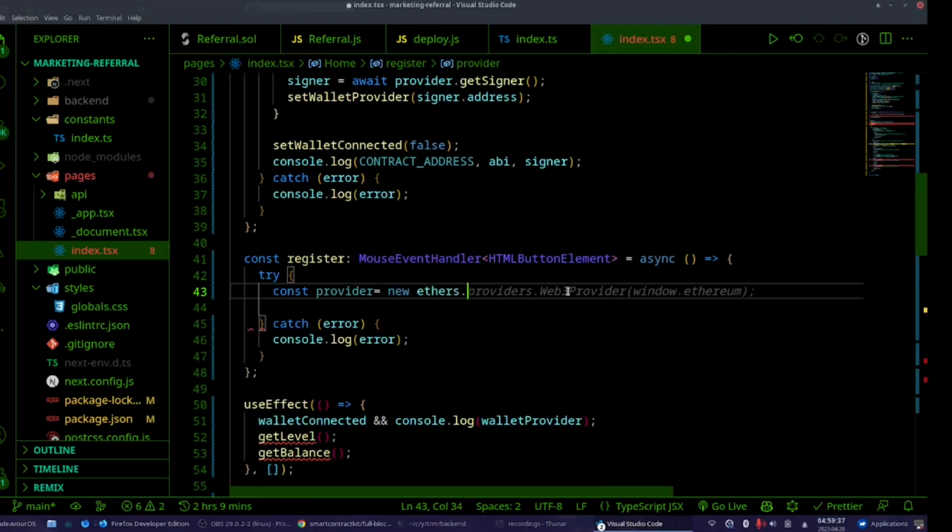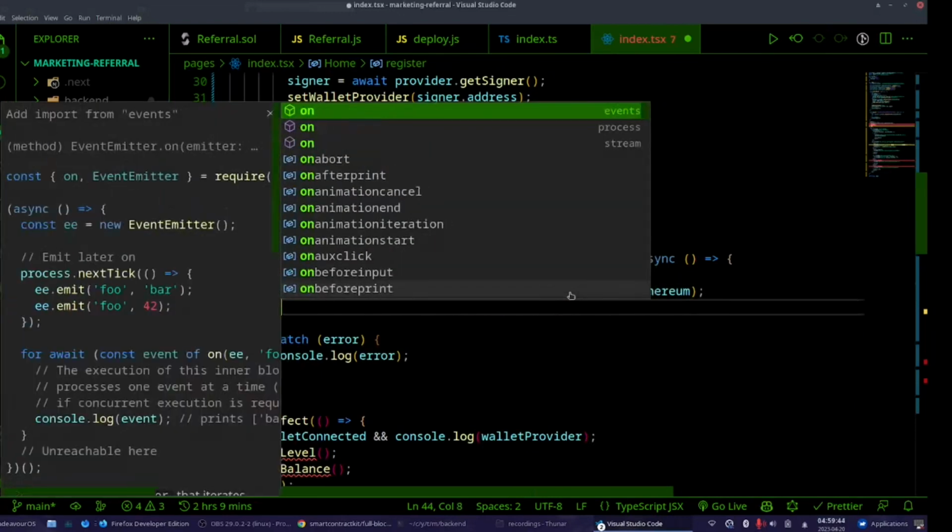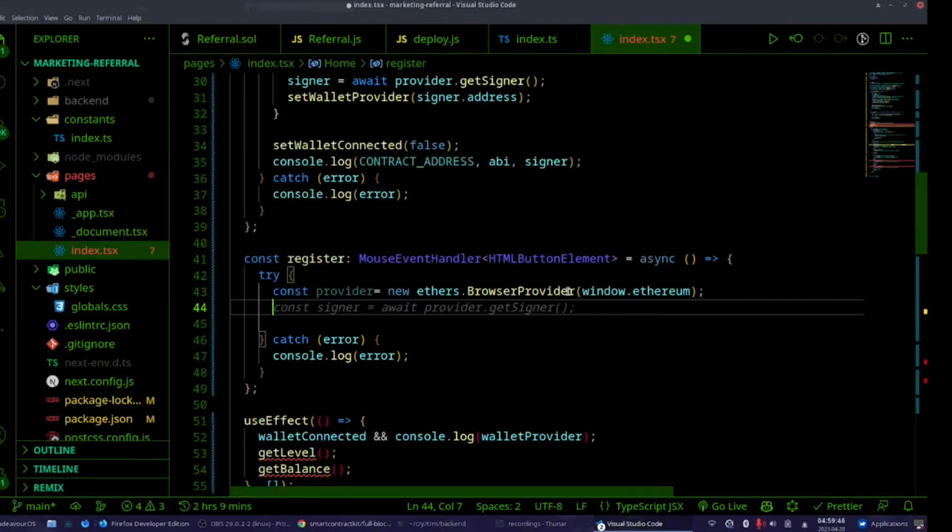New ethers.BrowserProvider(window.ethereum), yes. Now, since this is a register function, we pay something and we register. We put a user into the blockchain, so we are changing the blockchain, we are modifying data, so we need a signer.